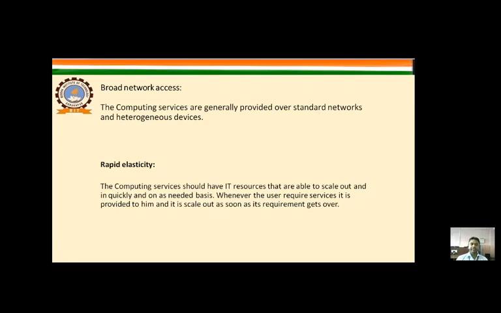In rapid elasticity, the computing services should have IT resources that are able to scale out and in quickly and on an as-needed basis. Whenever the user requires services, they are provided, and they are scaled back as soon as the requirements are over.